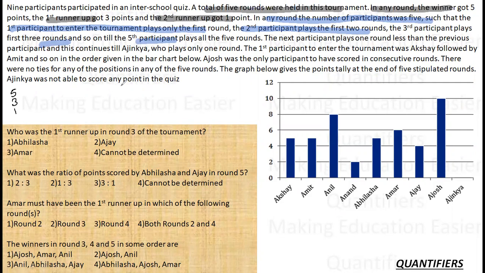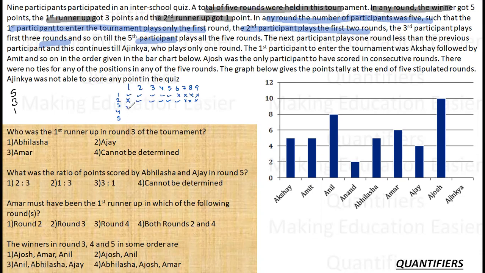See, there are 9 people, right? 1, 2, 3, 4, 5, 6, 7, 8 and 9. There are 5 rounds. 1, 2, 3, 4 and 5. So in the first round, this first player, second player, third player, fourth player and fifth player will play. 6th, 7th, 8th and 9th will not play in the first round. In my second round, again the 5 players will play, but first player will not play. So first will not play, then who are the 5 players? Second, third, fourth, fifth and 6th. 7th, 8th, 9th will again not play.